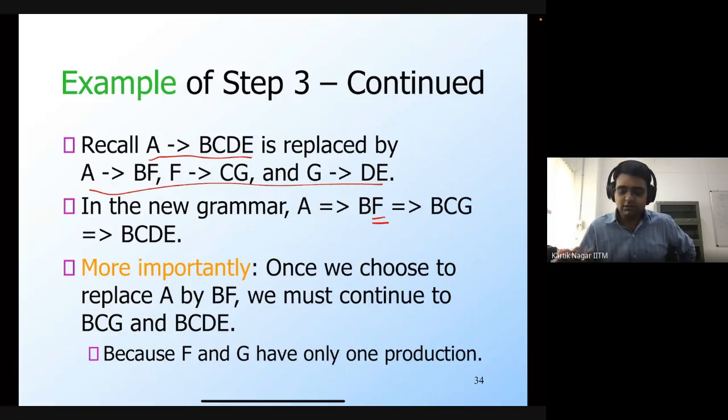So that's why it's important to use a different variable, or different non-terminal, whenever you are breaking down larger bodies into smaller bodies. You must not reuse the non-terminals when you are breaking down the larger bodies into smaller bodies. This is the opposite of what you do when you are converting terminals to non-terminals. There you had to reuse the same non-terminal, but here you must use a different non-terminal every time you break up a larger body.